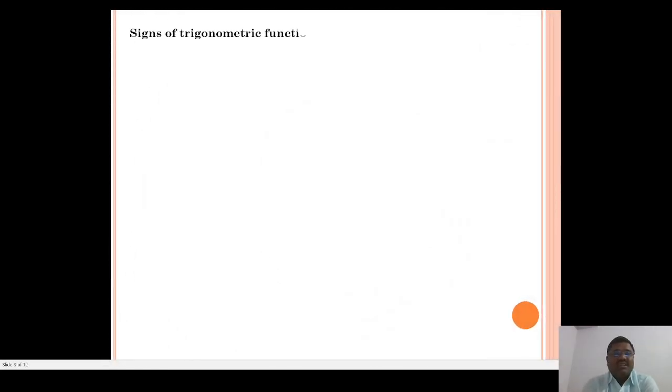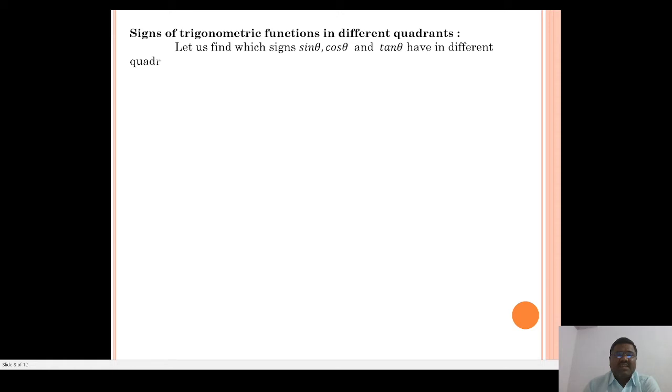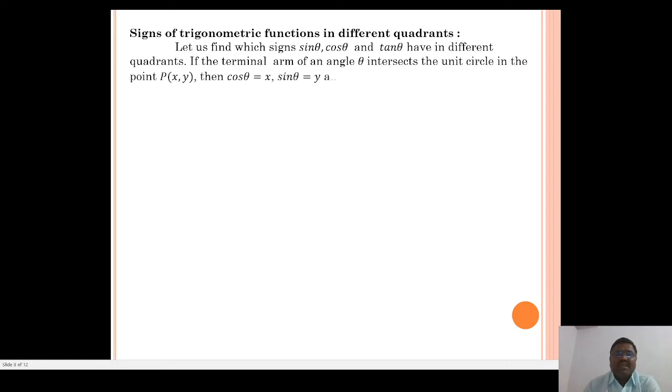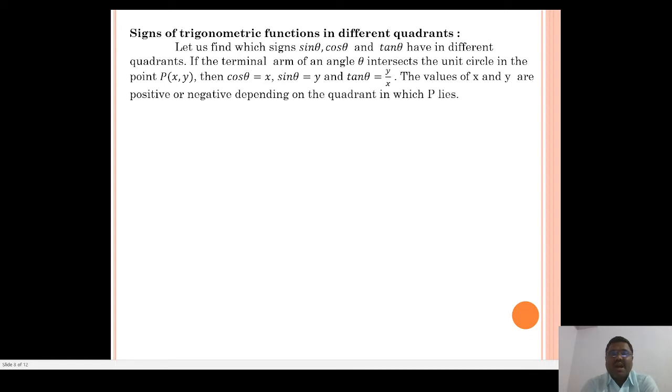So we see now the signs of trigonometric functions in different quadrants. Let us find which signs sin theta, cos theta and tan theta have in different quadrants. If the terminal arm of an angle theta intersects the unit circle in the point P(x, y), then cos theta equals x, sin theta equals y, and tan theta equals y upon x.